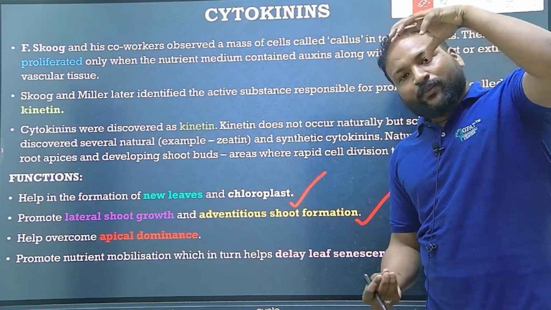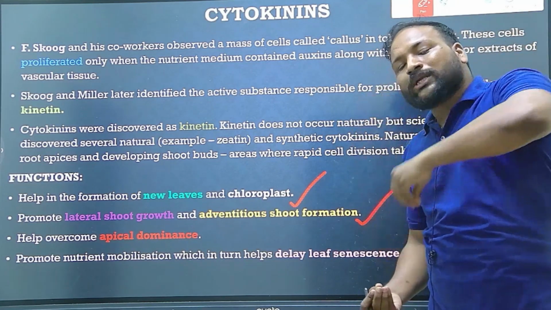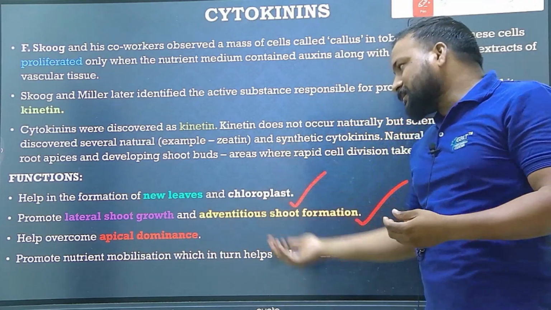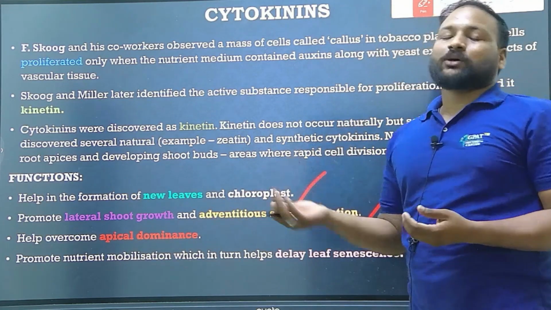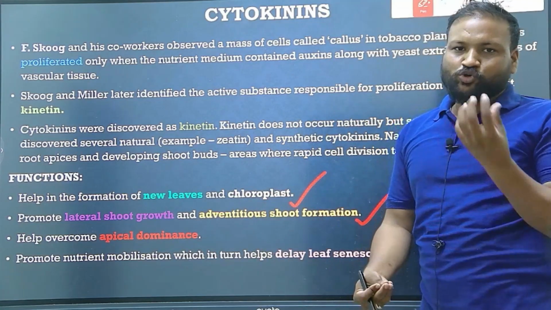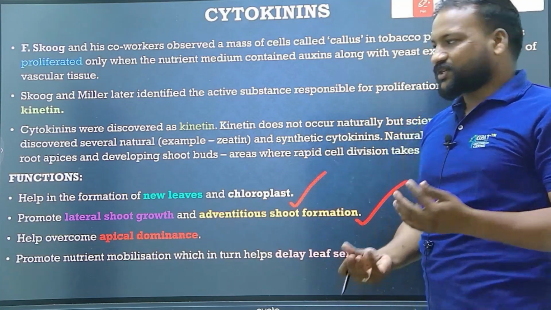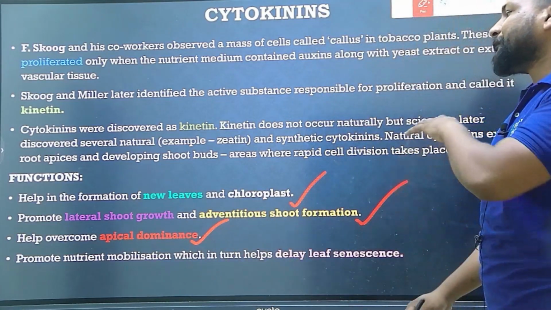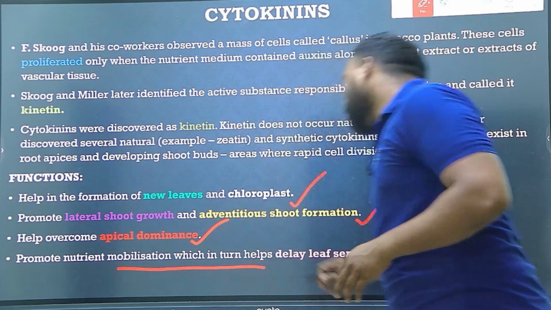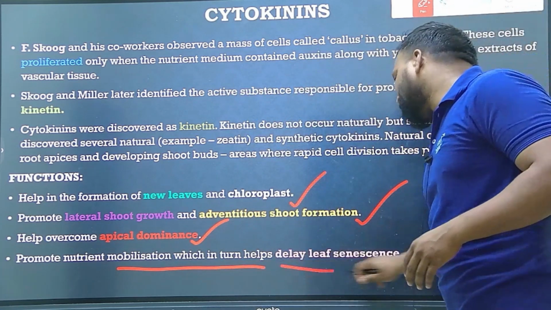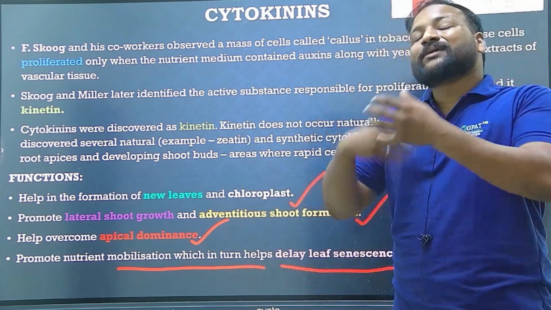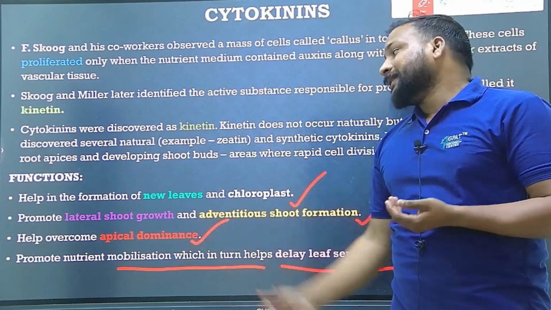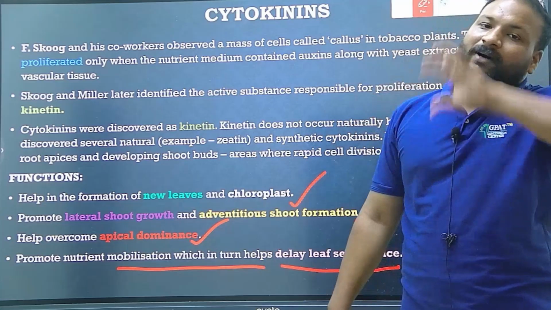Why are they present in the shoot? Because from the shoot only we are going to get the leaf, fruit, flower, right? And they are also present in the root, because in the root only we are going to get the tubers, rhizomes, everything. And also they help to overcome the apical dominance, and they promote the nutrient mobilization, which in turn helps to delay the leaf senescence. They promote the nutrient mobilization because cell differentiation has been done. That's the reason they promote the nutrient mobilization from one part to another part.